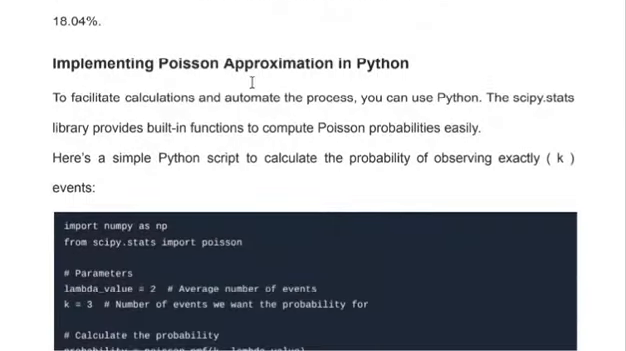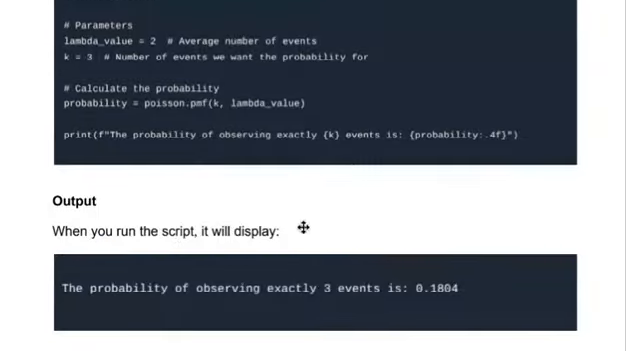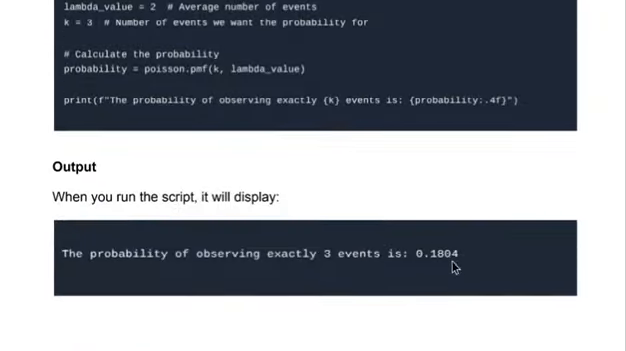Implementing Poisson approximation in Python. To facilitate calculations and automate the process, you can use Python. The scipy.stats library provides built-in functions to compute Poisson probabilities easily. Here's a simple Python script to calculate the probability of observing exactly k events. Output: when you run the script, it will display the result.